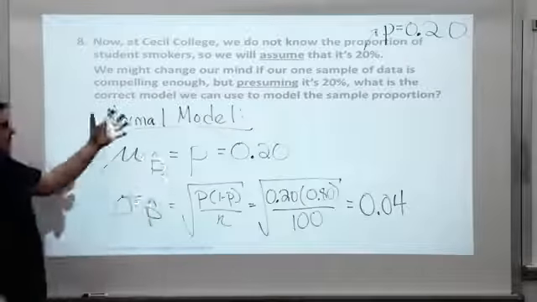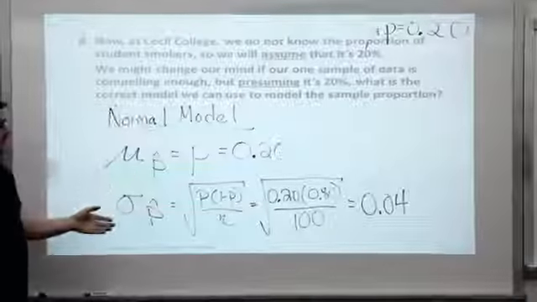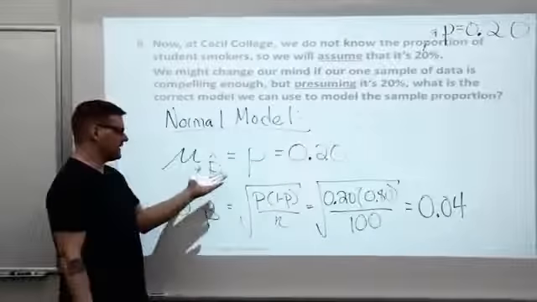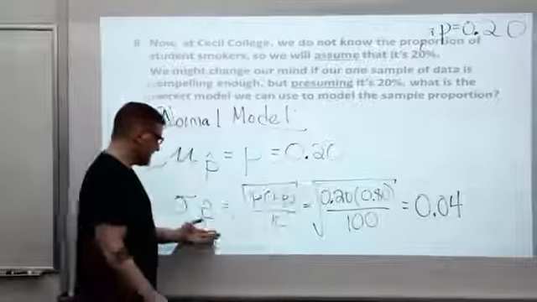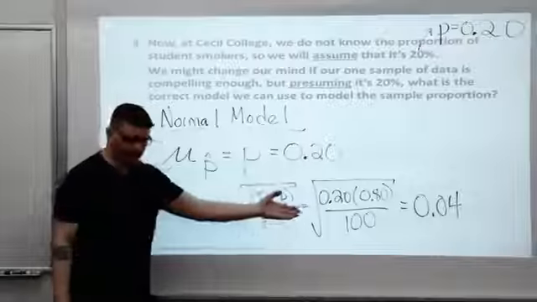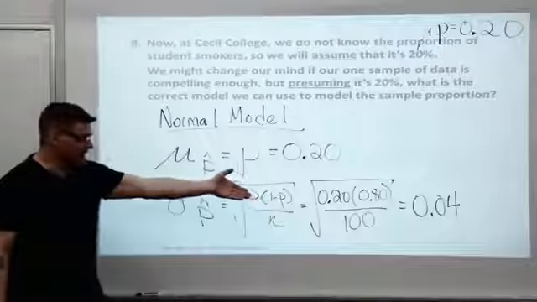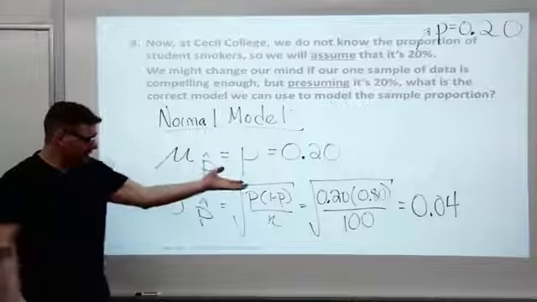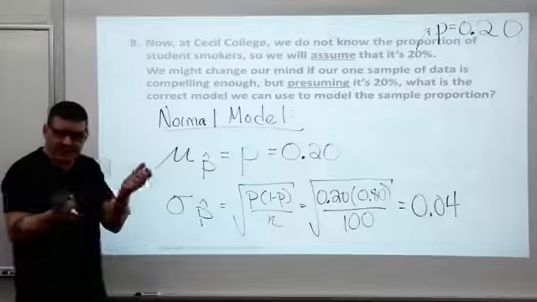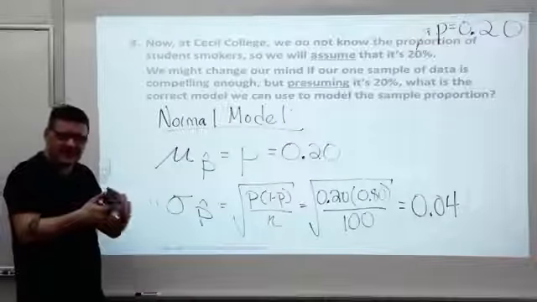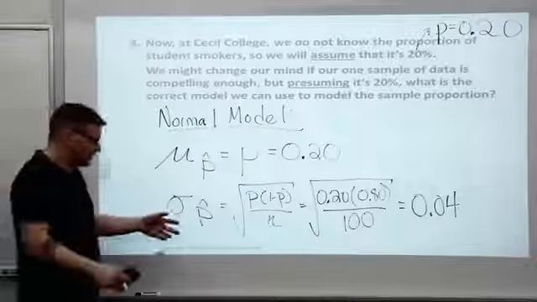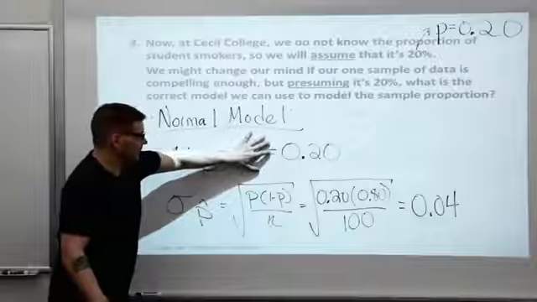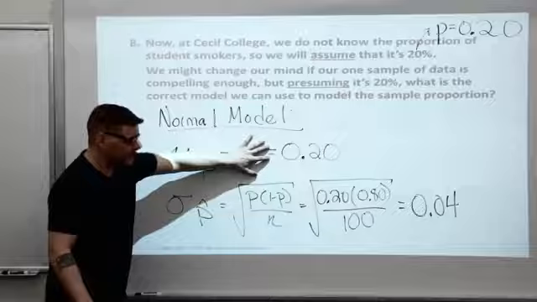So to wrap this up, under our presumption, 20% smokers, the model that we'll start with, to model p hat, we'll center it at 0.20, 20%, and there's a standard deviation of 0.04 or 4%. That 4% should make sense if you think about how our samples danced around. Does 4% make sense in the context of all those scoops? Sure, right? A lot of 30% and some 36, 38, 22, 23. So this is reasonable. And this is our guess until we collect the data and maybe change our minds.